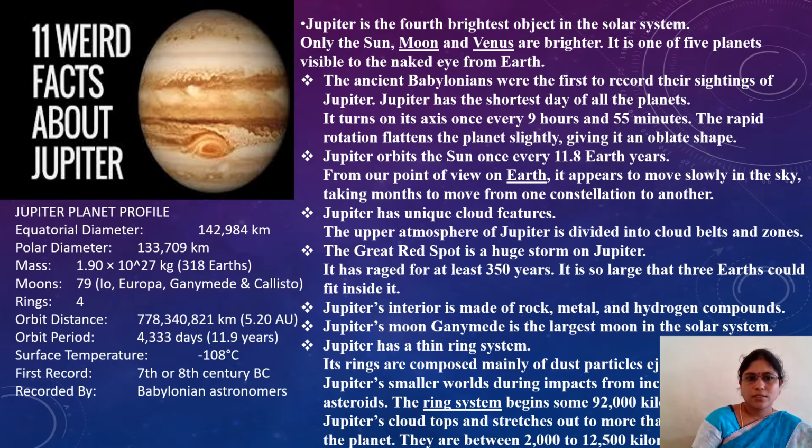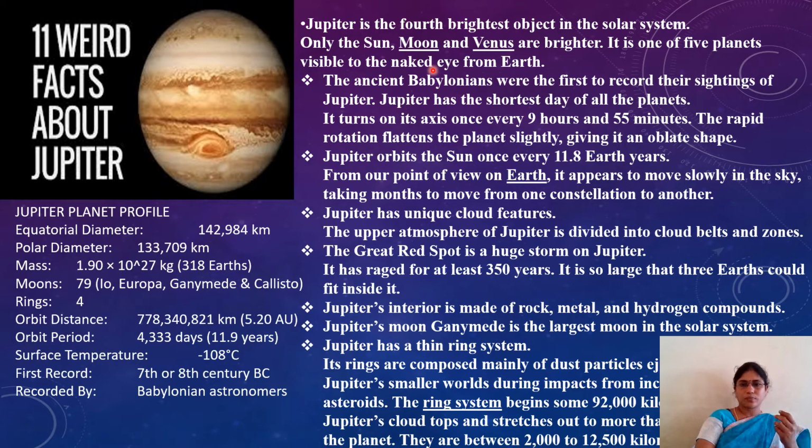See children, our next planet is Jupiter. Jupiter is the fourth brightest object in the solar system. Only the Sun, Moon and Venus are brighter. It is one of 5 planets visible with the naked eye from the Earth. Naked eye means without using any telescopes.